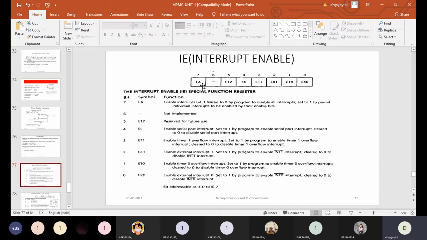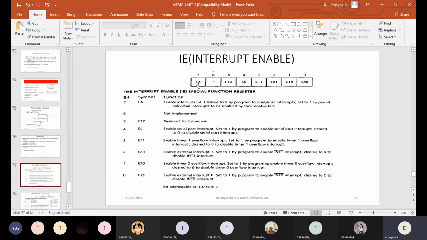If this particular bit, the D7 bit of the IE register, becomes 1, that indicates that all the interrupts coming to the controller need to be served by the controller. It cannot avoid them. Whether it is an internal interrupt or an external interrupt, you must serve that interrupt. So by default, this bit has to be 1 in order to write the program for timer interrupts.